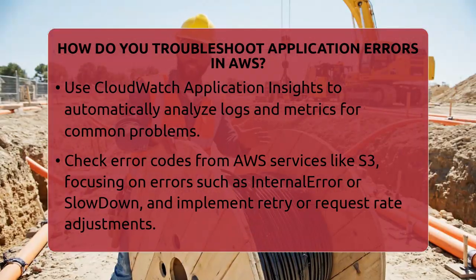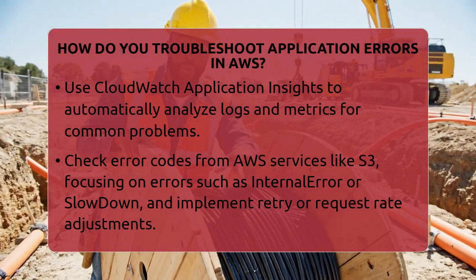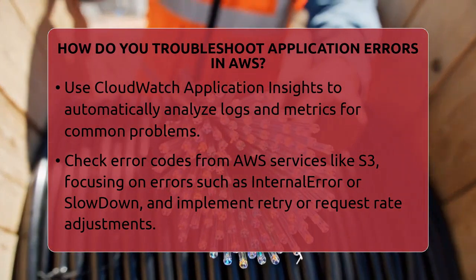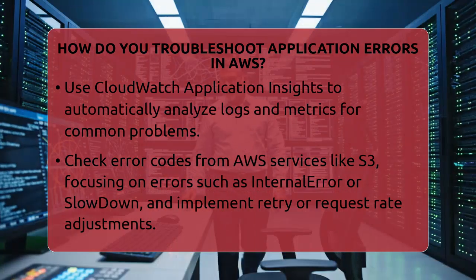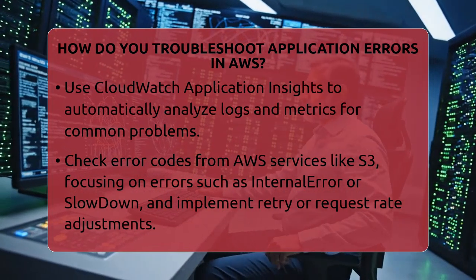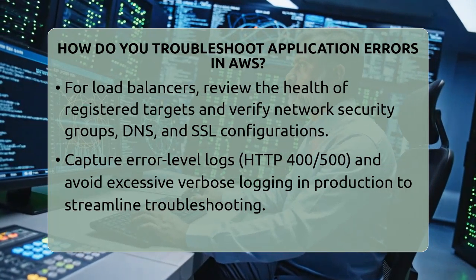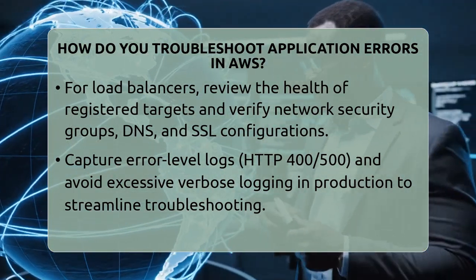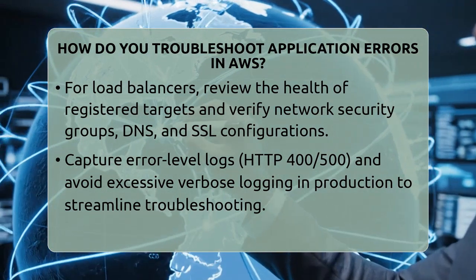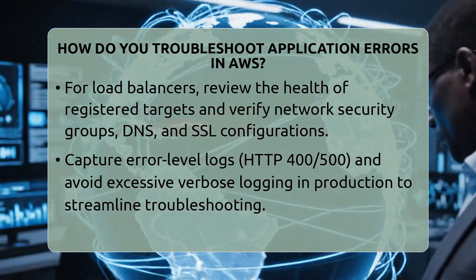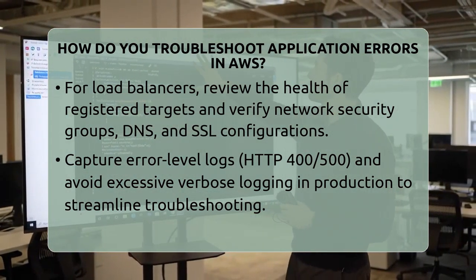If your application uses an application load balancer, check the health of your registered targets. If some targets are marked unhealthy, review their logs and metrics. Verify network security group rules, DNS settings, and SSL certificates to ensure they are correct. The resource map of the load balancer can show which targets are failing and why. Fixing these issues can restore proper routing and connectivity.